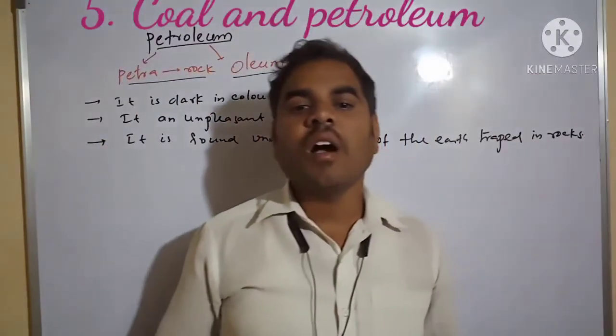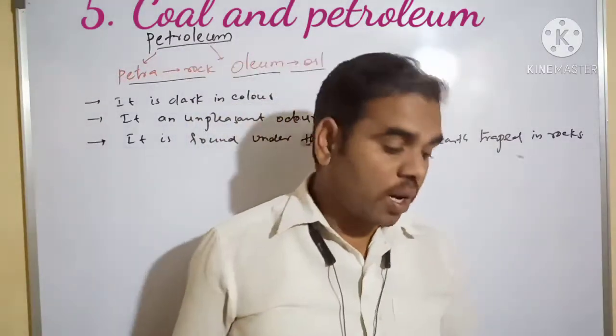Next, it is a complex compound known as hydrocarbons.